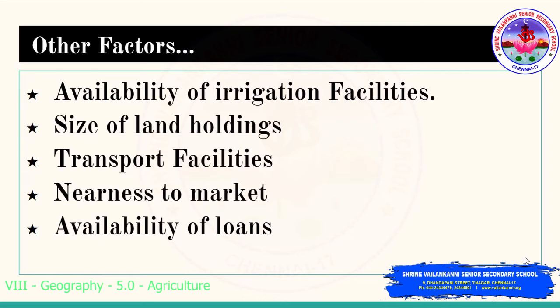And nearness to the market. Of course you have the transport facility, and moreover the market should be near the cultivating area. Then only the cost will be less and you can easily transport things. So nearness to the market is very, very important. For all the activities in agriculture, you need investment. Capital is important, so availability of loans also plays a major role.